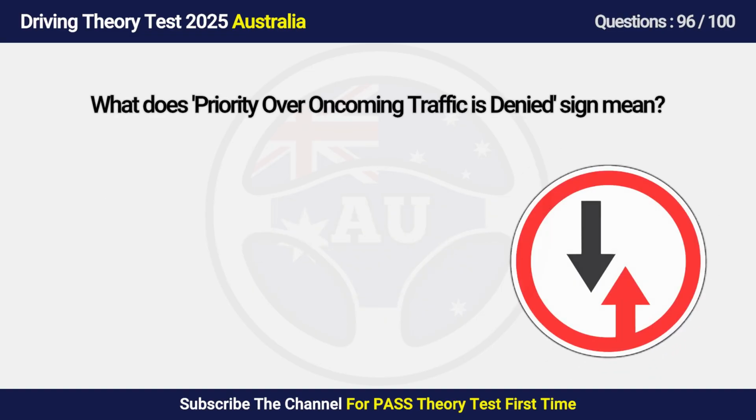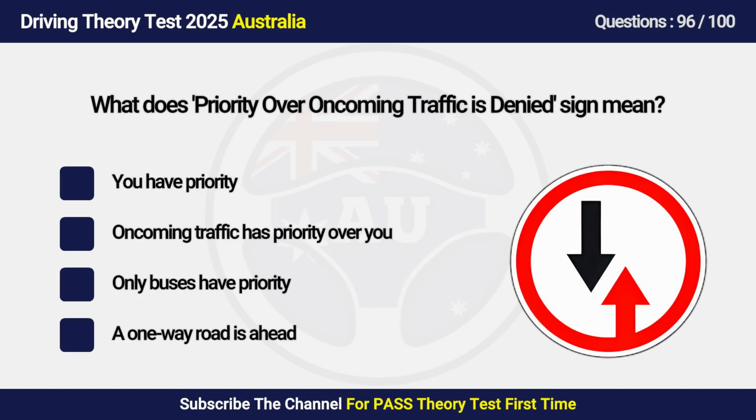Question 96. What does the priority over oncoming traffic sign mean? A. You have priority. B. Oncoming traffic has priority over you. C. Only buses have priority. D. A one-way road is ahead.